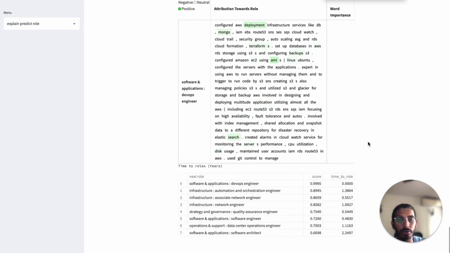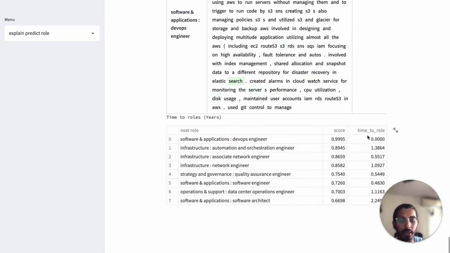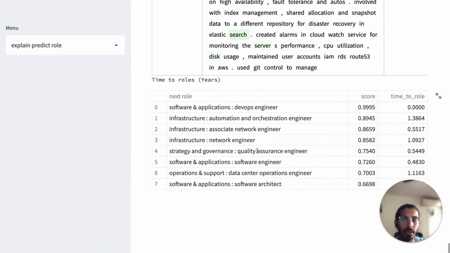We also see how much time the candidate will take to move to those roles. As you know, currently the candidate is working as a DevOps engineer, so the candidate will not require much time to move to this role. But if the candidate decides to move to the role of automation orchestration engineer, it will take him approximately 1 year 3 months to move to this particular role.